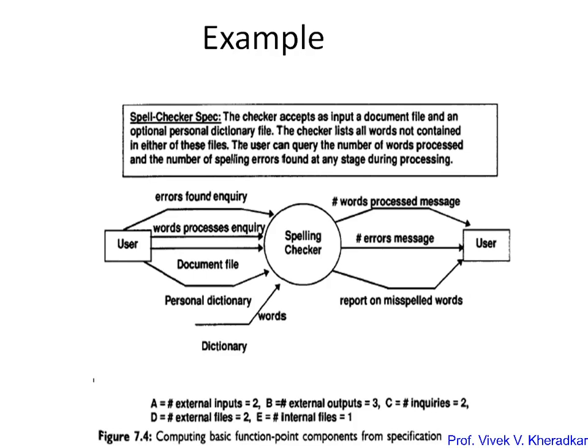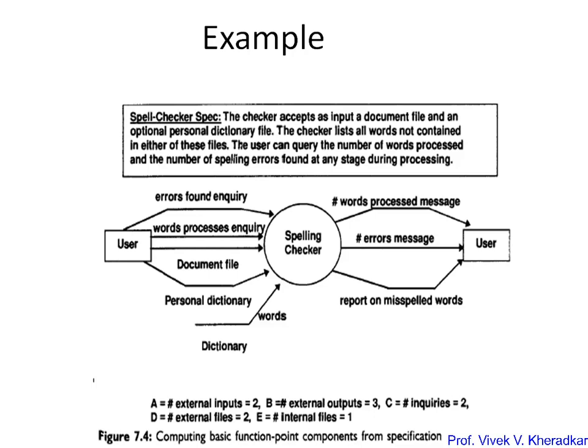Then 2 external inquiries. What are the 2 external inquiries? They are regarding words processed and the errors so far: the word processed inquiry and the errors so far inquiry. Then 2 external files, which are the document file and personal dictionary, and 1 internal file, which is the dictionary. These are the values calculated for the 5 components A, B, C, D, E. For this example we have computed these values.